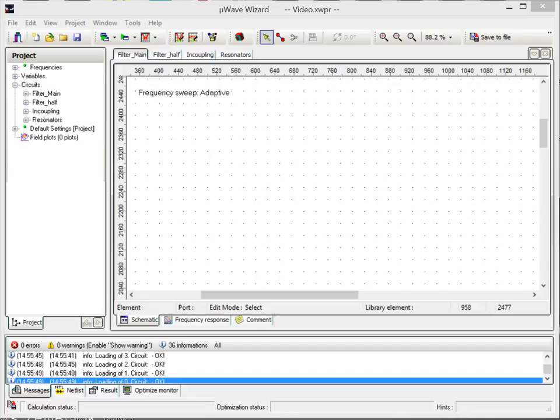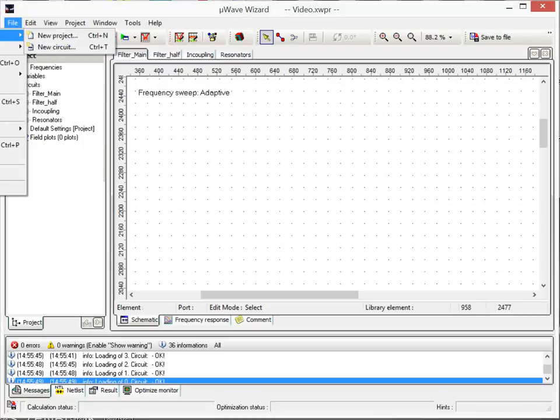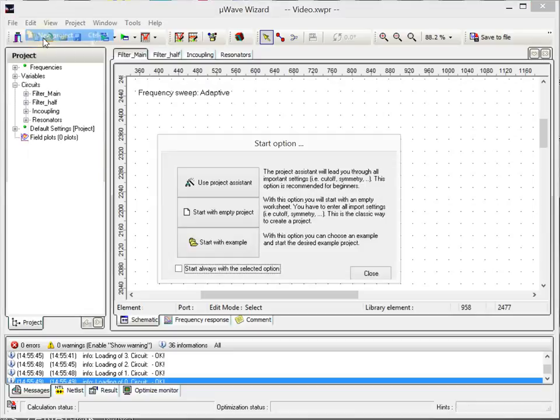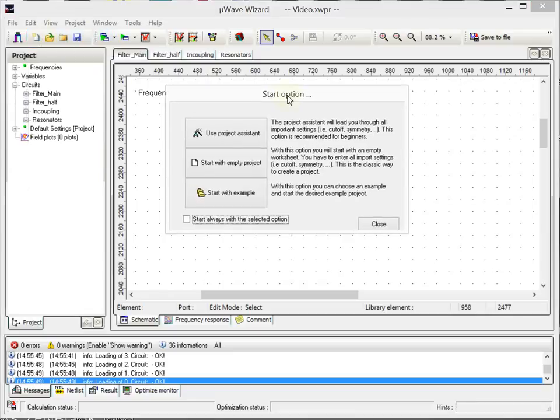Welcome to how to set up a simulation in Microwave Wizard. The easiest way to do that is with Assistant. You find it under File, New Project, and then you get this pop-up window with three options. The first one is Assistant, the second one is an empty project, and the third one guides you to the examples, where you can choose one of them and try to simulate it, change it, save it for your own.